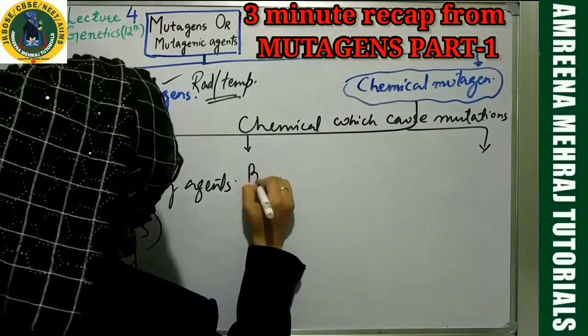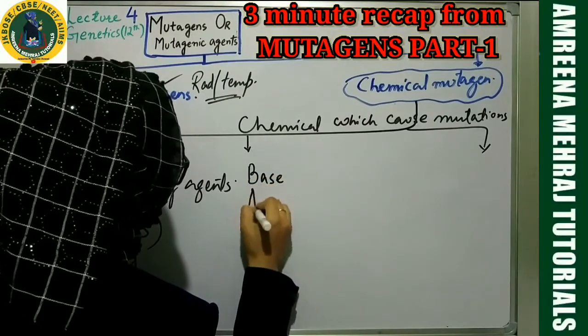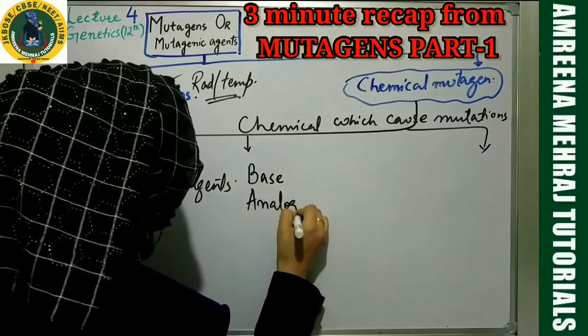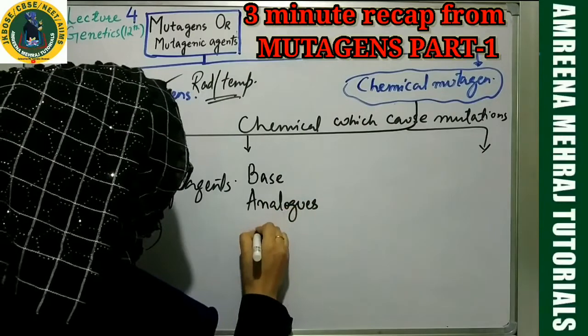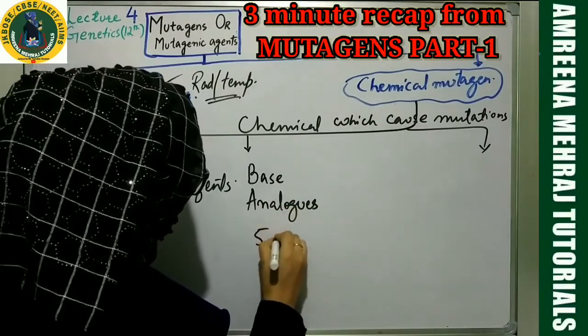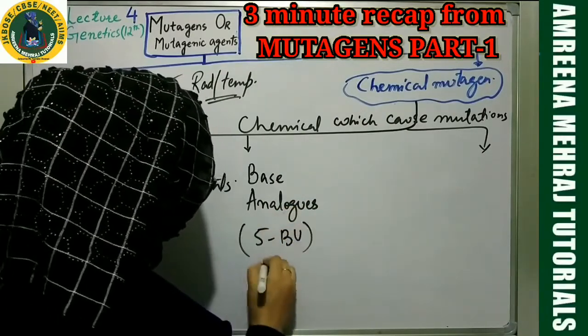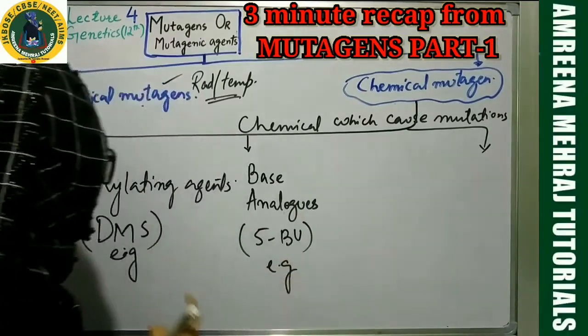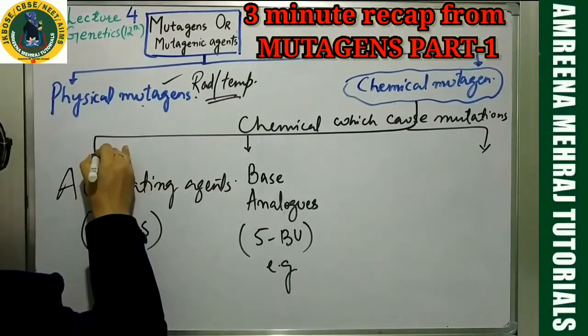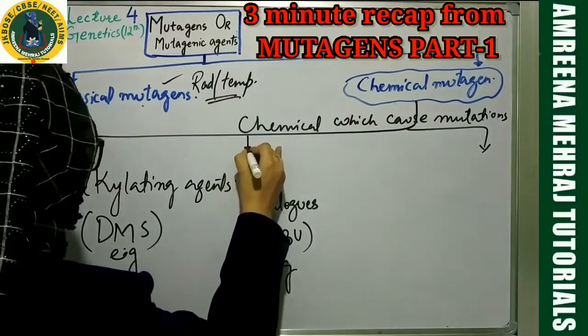Second is base analogues. Let me give you an example. It's 5-bromouracil, a chemical which is a base analog. What it means, I will tell you right now, in a while.